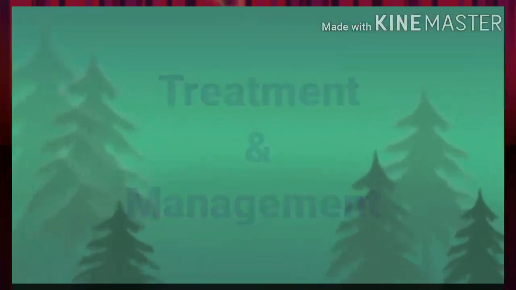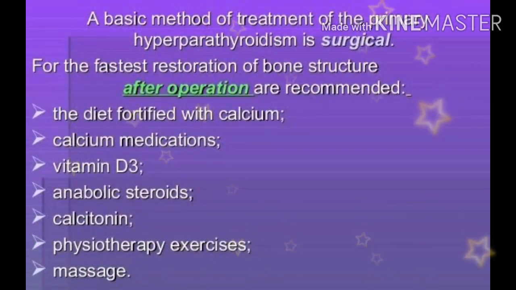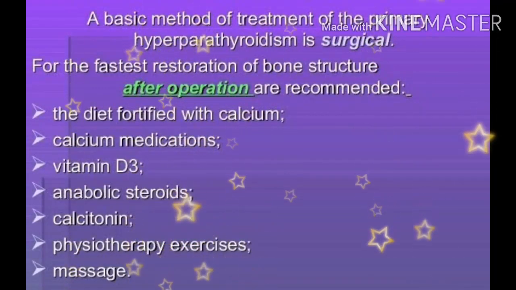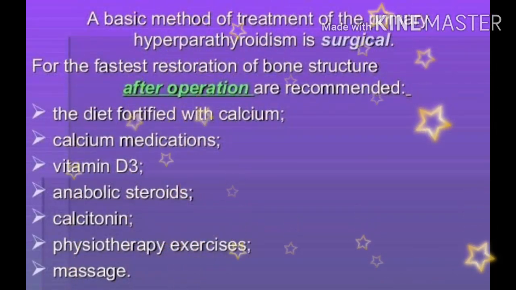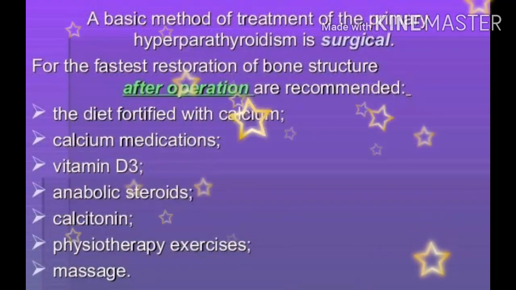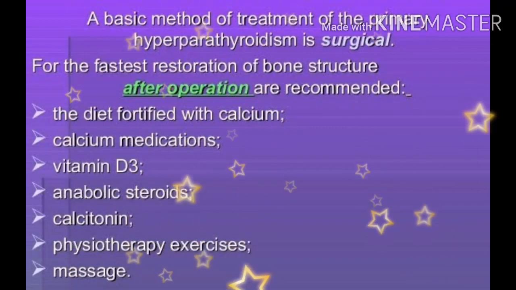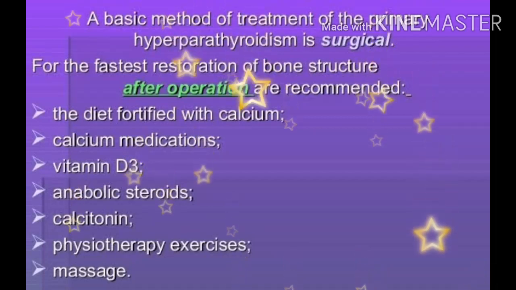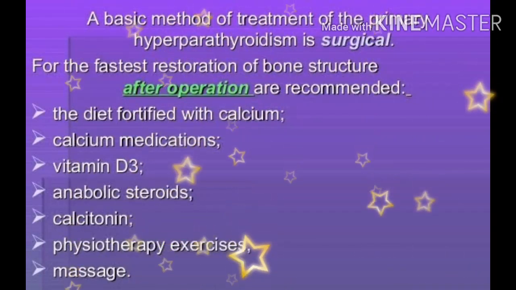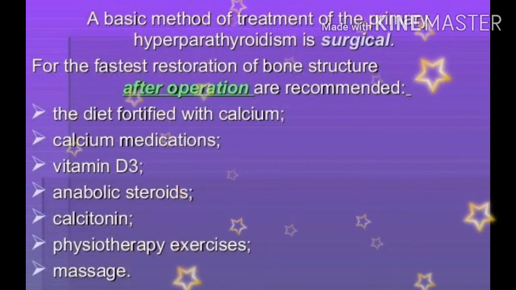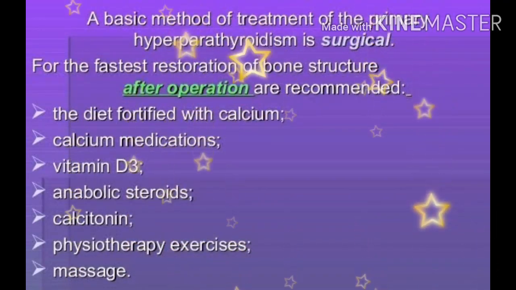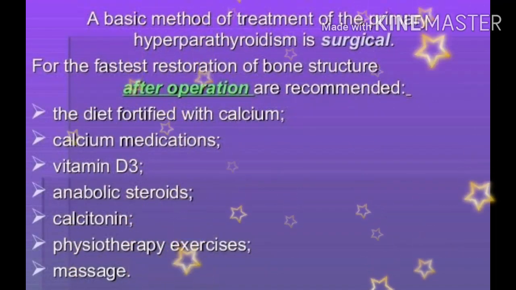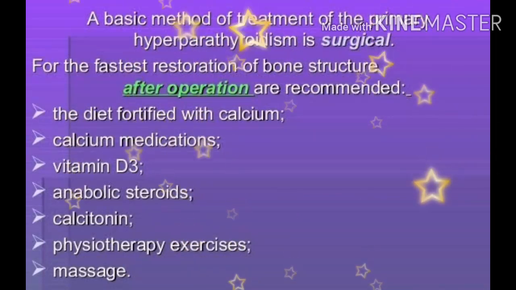Then treatment of hyperparathyroidism. The basic method of treatment of hyperparathyroidism is surgery. The surgery name is parathyroidectomy. Then other treatment related to signs and symptoms are: first, a diet fortified with calcium. It means the diet is full of calcium-rich foods. Then second, calcium medication, that is calcitonin or calcimimetics. Then vitamin D3 rich diet. It is a fat-soluble vitamin that helps your body absorb more calcium.